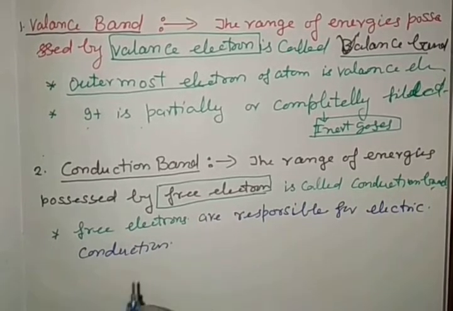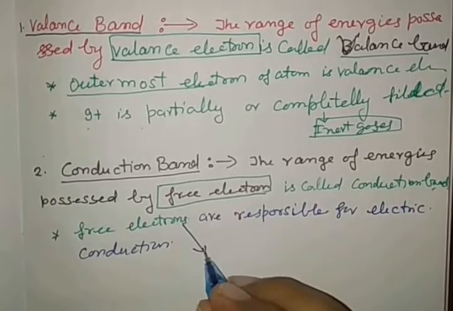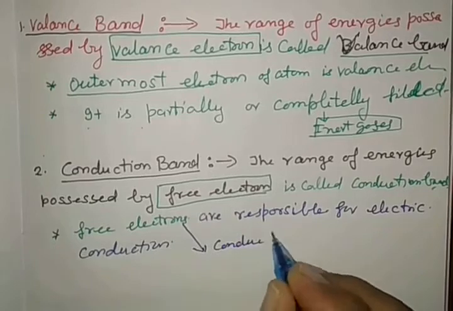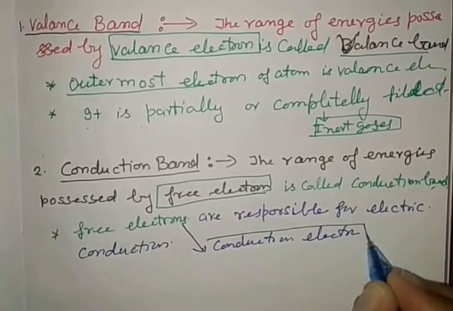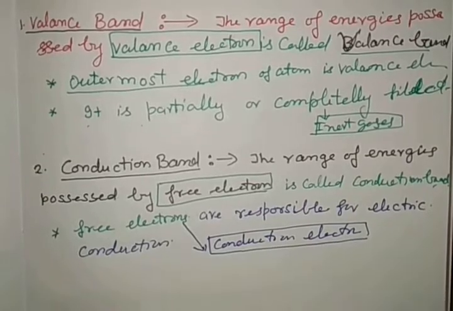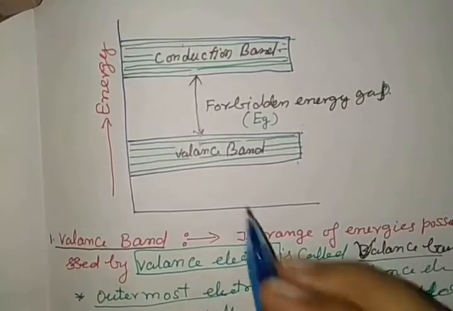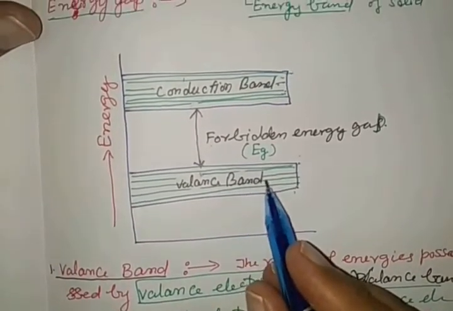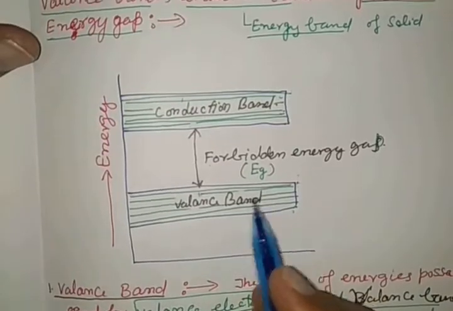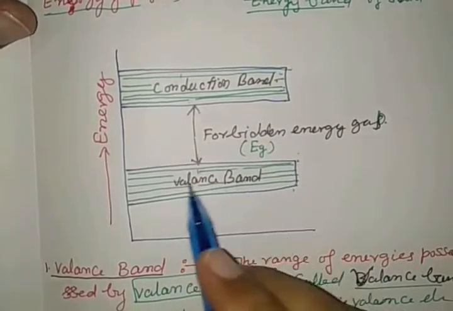And one more thing, remember, this is a conduction electron also. How is a conduction electron formed? See very carefully here in the diagram. Here in metals, the valence electrons are loosely packed, and due to the temperature and the movement of electrons within the band, there is a transfer of energy from one electron to another.